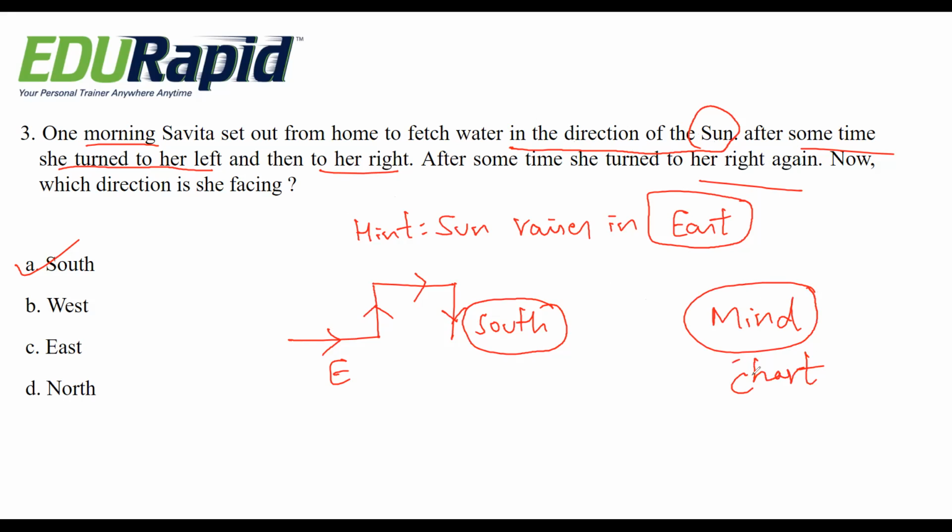In your mind, this chart has to come like she started in the east direction, then after some time she turned to her left, and then to her right, and after some time she turned to her right again. That means finally she is in the south direction. So if you practice 2 or 3 times, it will be very easy. No need to write this chart also. In mind only you can calculate and analyze it. So here the right answer is option A, south.